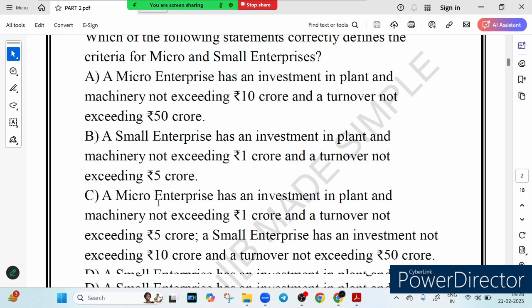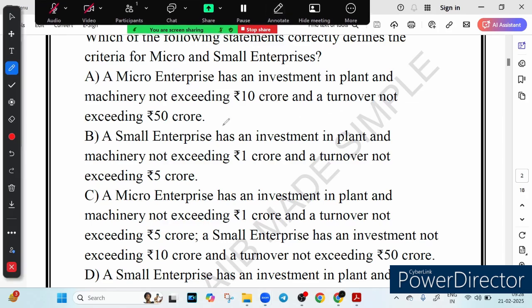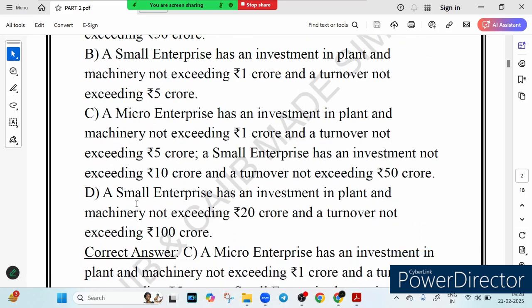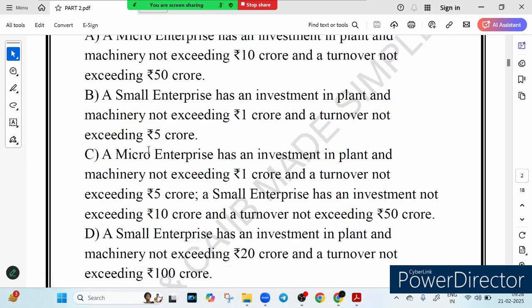Option A: micro enterprise has an investment in plant and machinery exceeding 10 crore and turnover not exceeding 50 crore. Option B: a small enterprise has investment in plant and machinery not exceeding 1 crore and turnover not exceeding 5 crore. Option C: a micro enterprise has an investment in plant and machinery not exceeding 1 crore and turnover not exceeding 5 crore, and a small enterprise has an investment not exceeding 10 crore and turnover not exceeding 50 crore. Option D: a small enterprise has investment in plant and machinery not exceeding 20 crore and turnover not exceeding 100 crore. So what do you think is the correct answer?